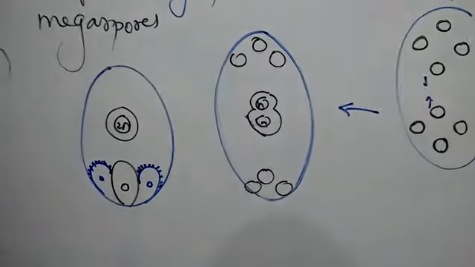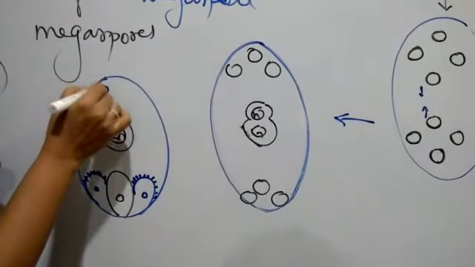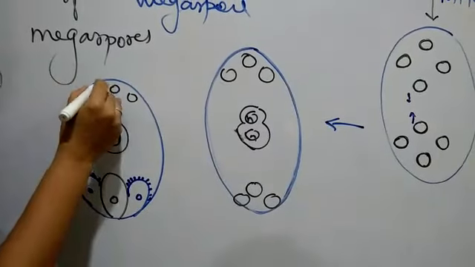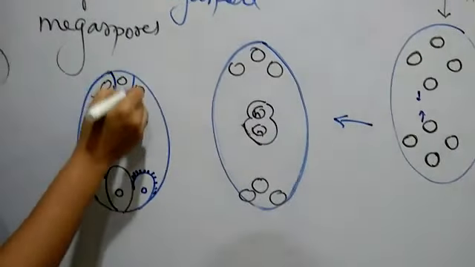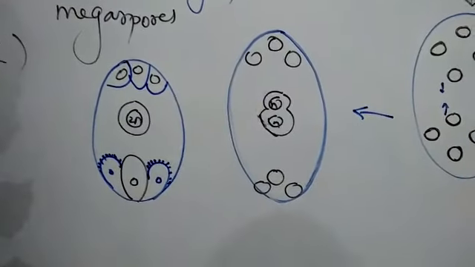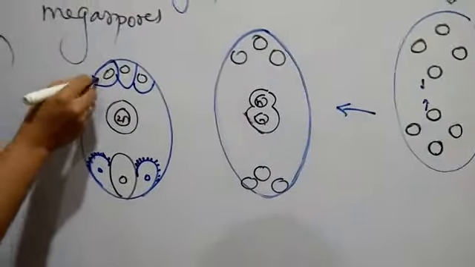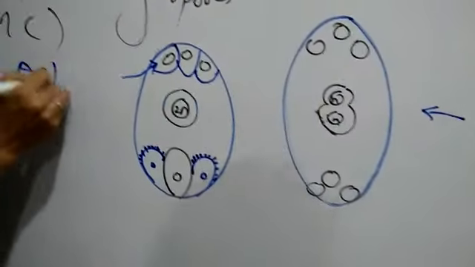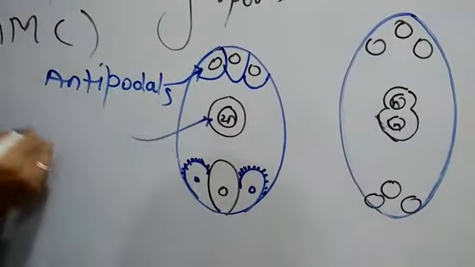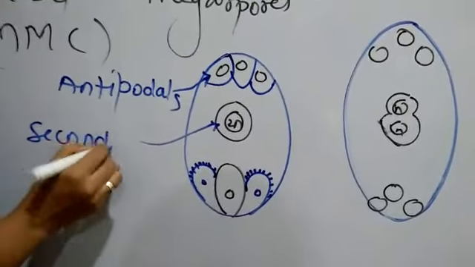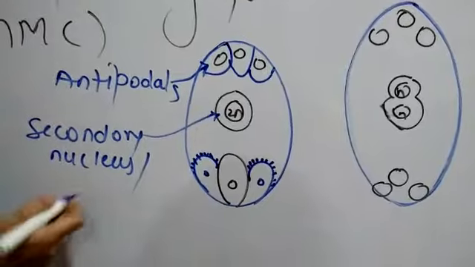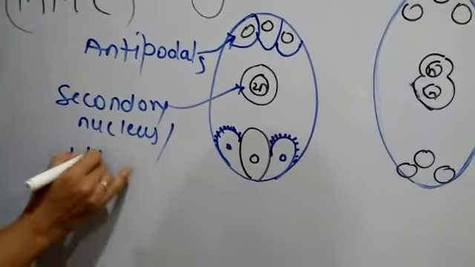Two haploid nuclei fuse to form a single diploid nucleus, and the cell will be known as secondary nucleus. Whereas at the chalazal end, another 3 nuclei are there, also surrounded by cytoplasm like this. These 3 cells are known as antipodals. Write down. This is antipodals. This is secondary nucleus, or it is also known as definitive nucleus.